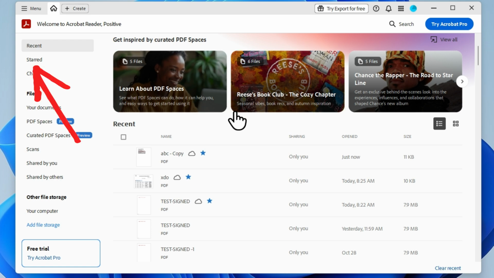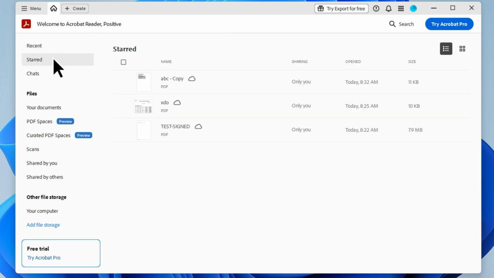To view all your favorite documents, go to the Start section from the left panel. All your pinned files will be listed there together. Super simple and really useful.